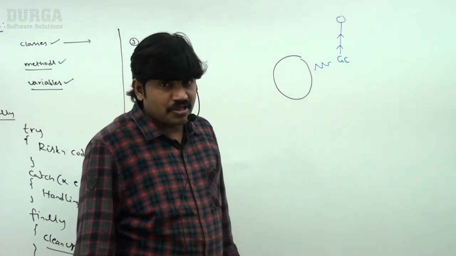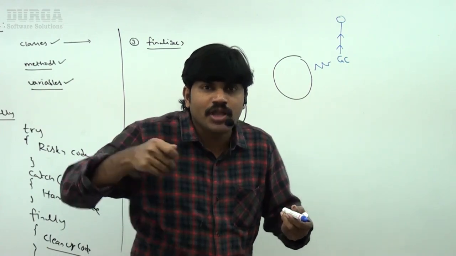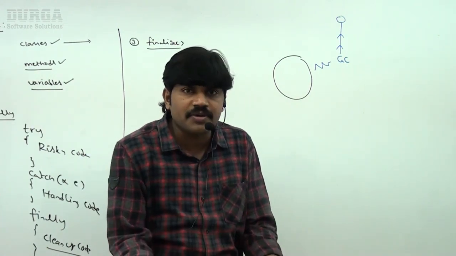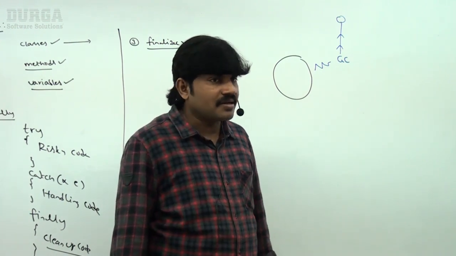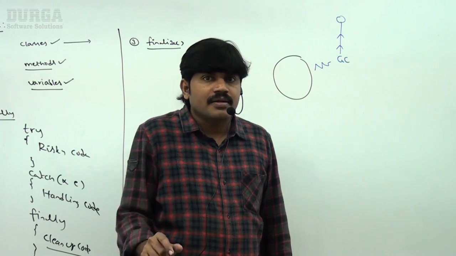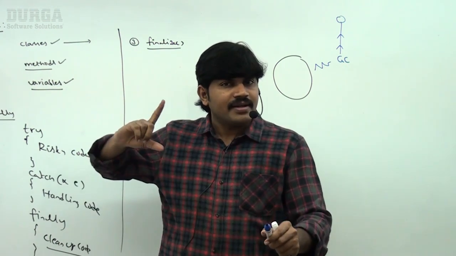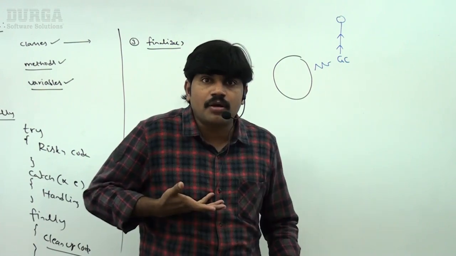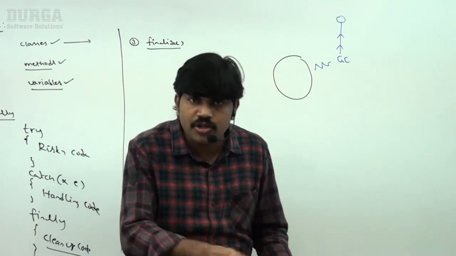Then automatically the object is feeling very sad. This object starts shivering because someone came to kill it. What about your situation? Same, right? But the garbage collector observed that shivering. Then immediately the garbage collector tells the object, "Definitely I will kill you, because that's my job. If I don't kill you, I'm not doing my job well. Compulsorily I will kill you."